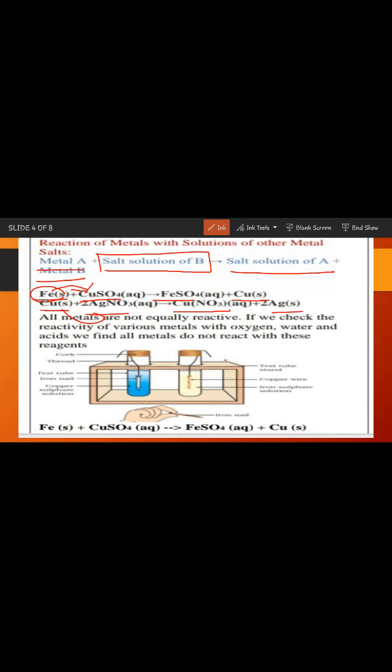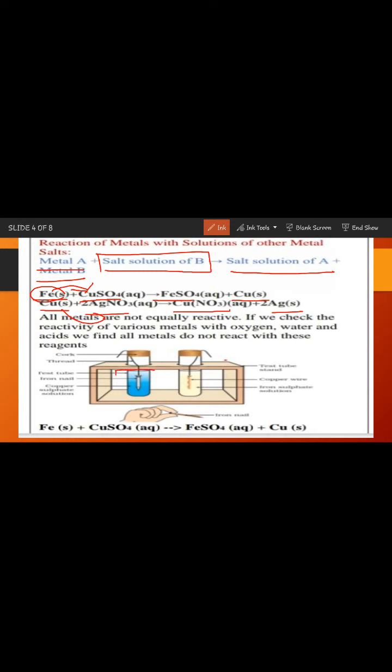So such type of reaction can be easily told, and in exams sometimes, for confusion, it might come that copper plus iron sulfate, complete the reaction. When we say copper plus iron sulfate, then there will be no reaction because iron is more reactive than copper, so the reaction will not be possible.